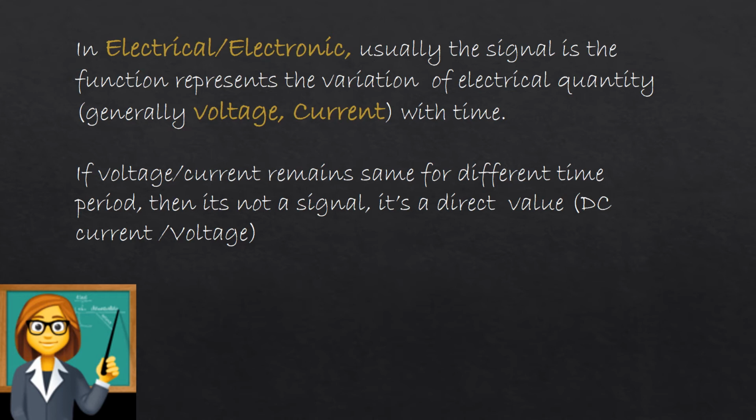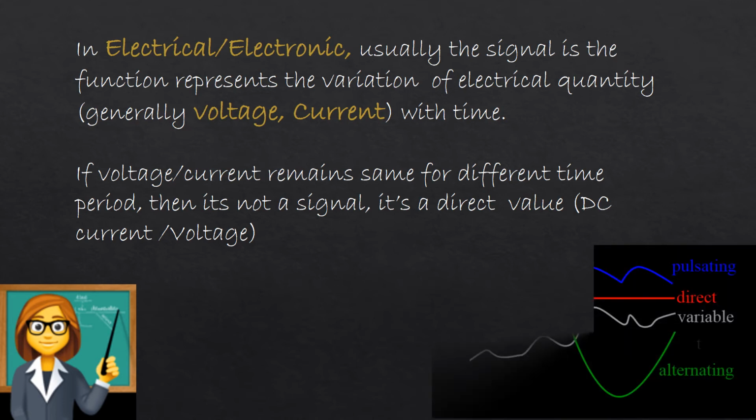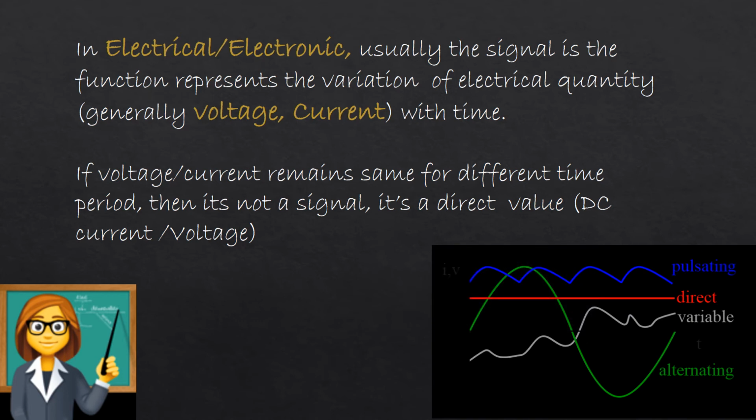So remember, a signal is nothing but it shows a variation. There should be a variation in that pattern. Only then we call it a signal. Else it's a direct value, or in the electrical field, we assume it as a DC current or DC voltage. So for explanation purposes, I have a few patterns of signals over here and a direct value over here.